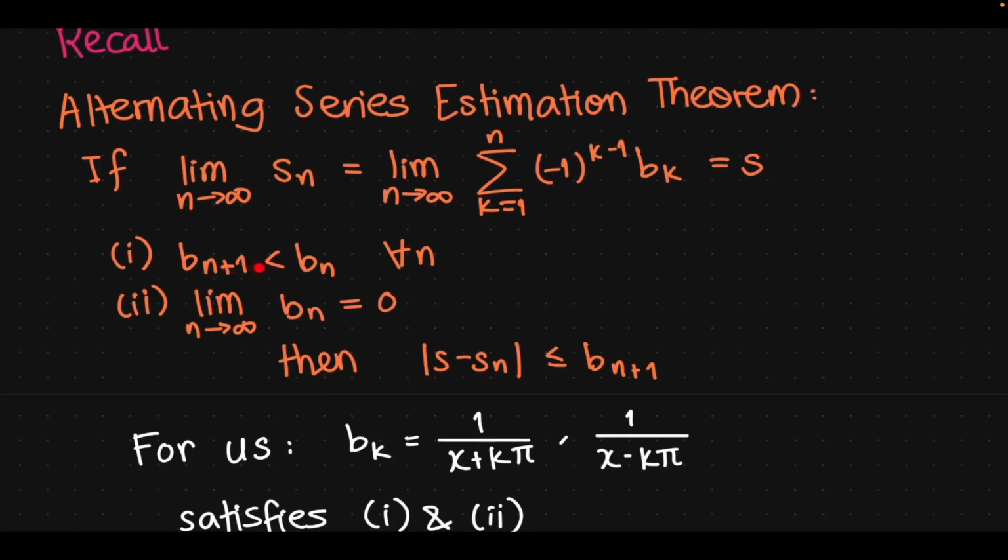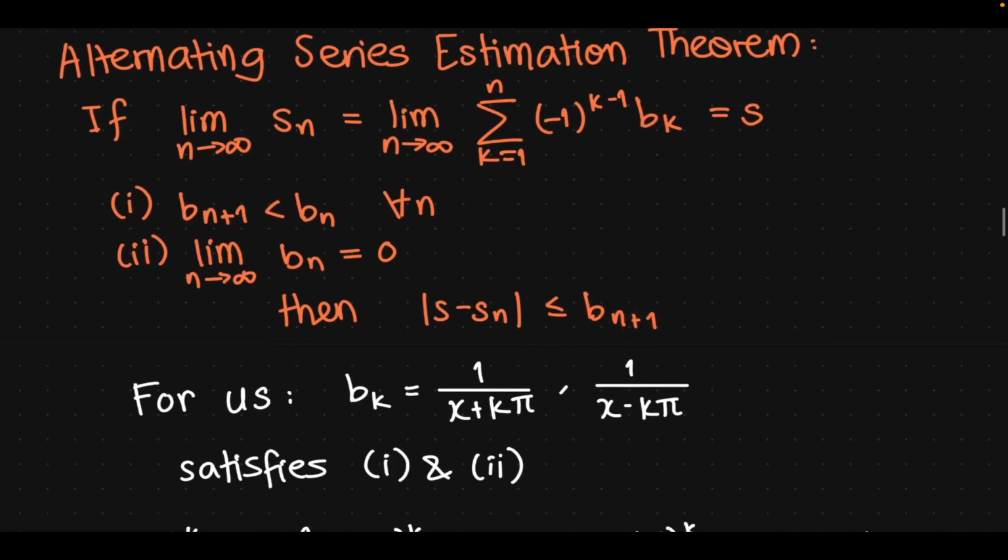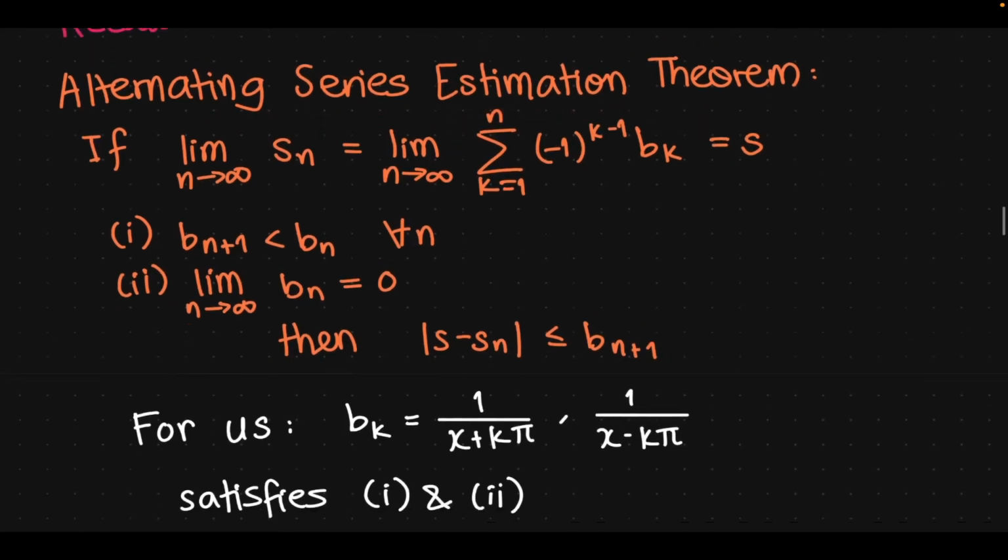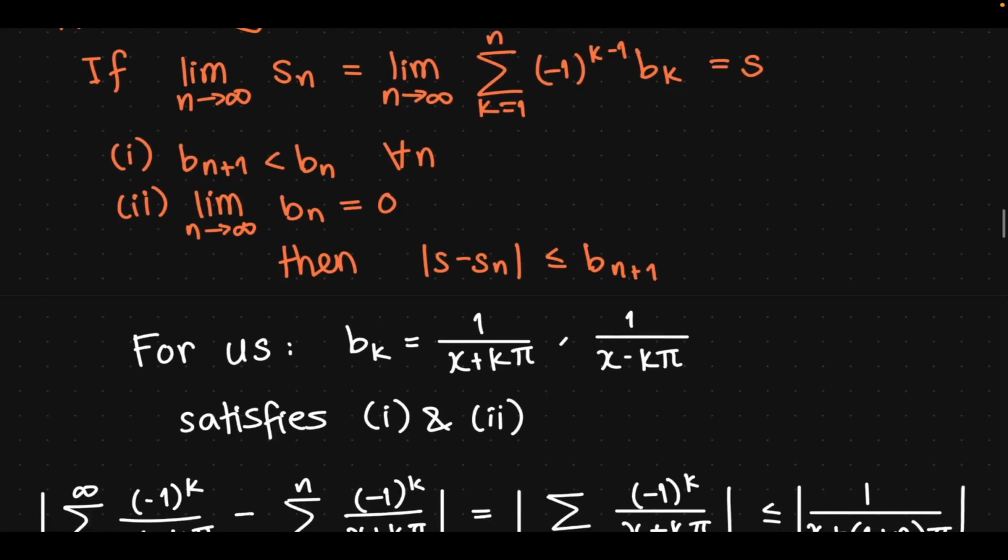Then satisfying two conditions, that bn plus 1 is less than bn, is decreasing in the bn coefficients for all n, and limit n goes to infinity bn is 0, then the absolute value of s minus Sn, or the difference between the limit and the nth partial sum, is less than or equal to bn plus 1, which is the non-alternating coefficient or summand evaluated at n plus 1. This is the theorem. You can prove this. It is not that hard to prove, but we're not going to do this in this video.